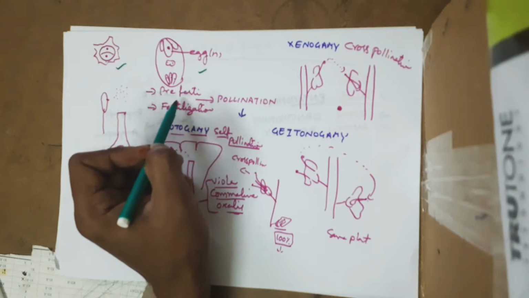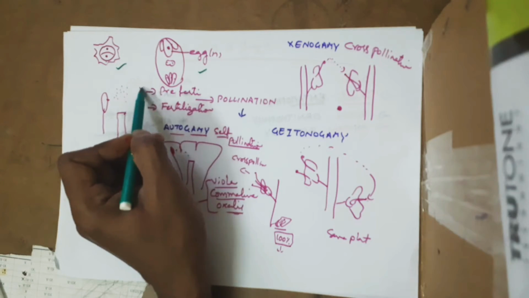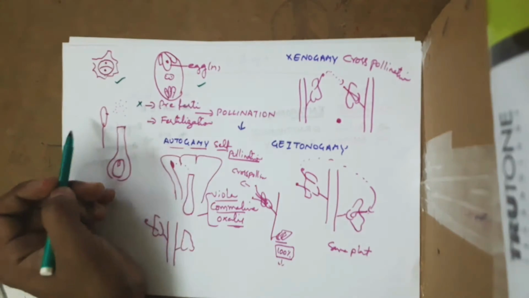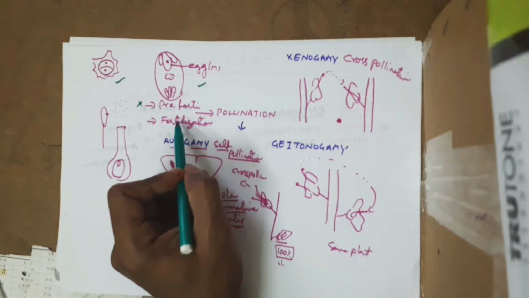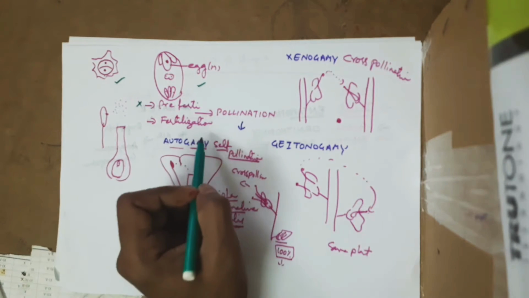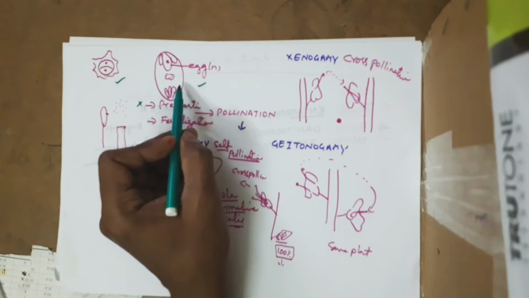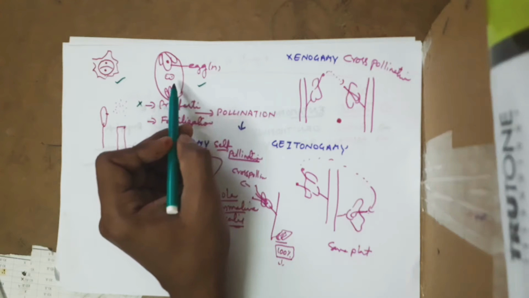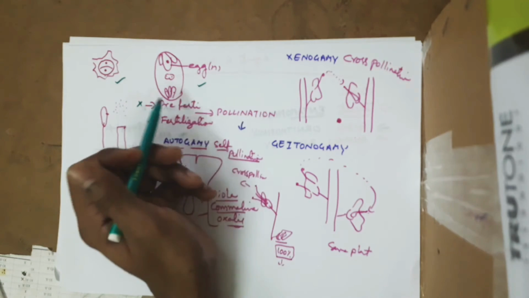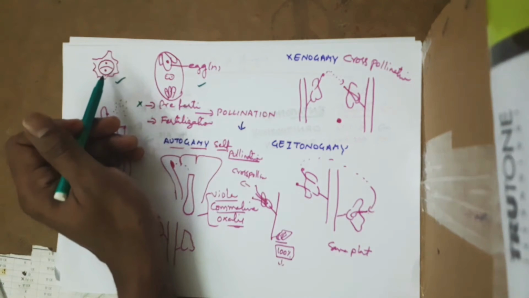So first of all, you remember pre-fertilization is over in the plant kingdom. So pollen grains are ready. So in plants, before fertilization, that means fusion of gametes, since the female reproductive gamete called egg cell is immobile, that means it cannot move from one place to another, whereas pollen grains must be moving.